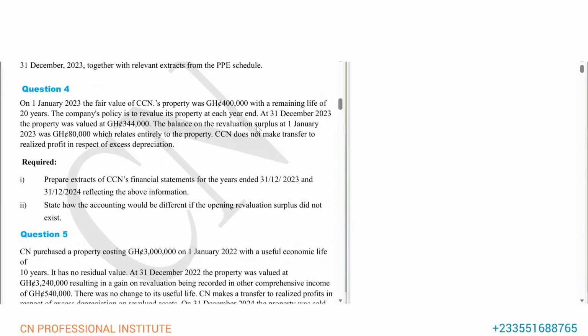Question 4. On 1st January 2023, the fair value of CCN's property was 400,000 with a remaining life of 20 years. The company's policy is to revalue its property at each year end. At 31st December 2023, property was revalued at 340,000. The balance on the revaluation surplus account at 1st January 2023 was 80,000, which relates entirely to the property. CCN does not make transfer to realized profit in respect of excess depreciation.